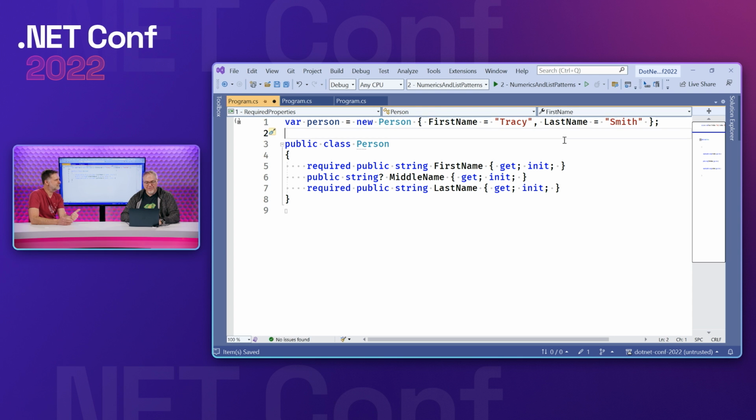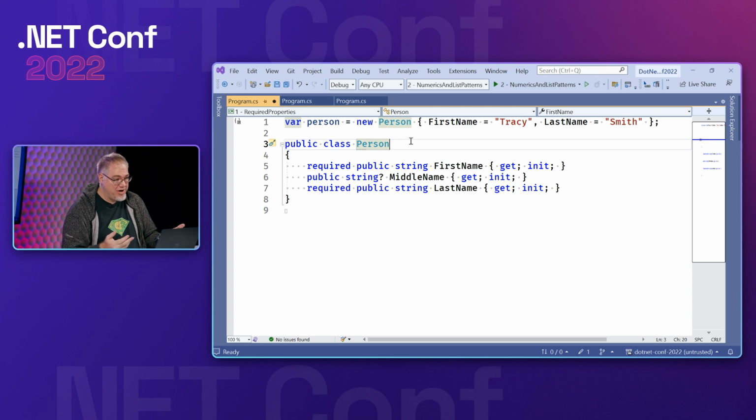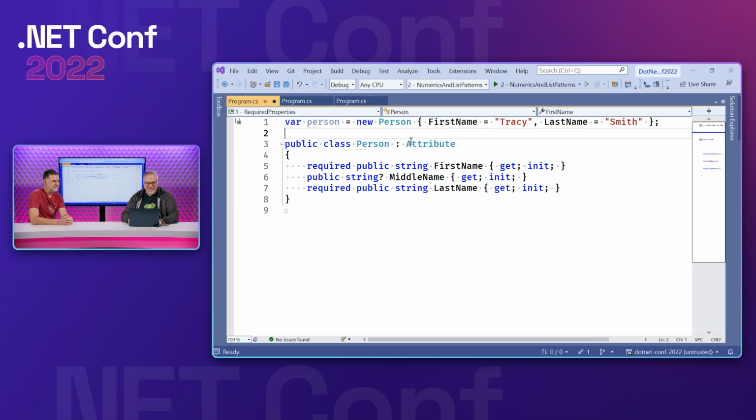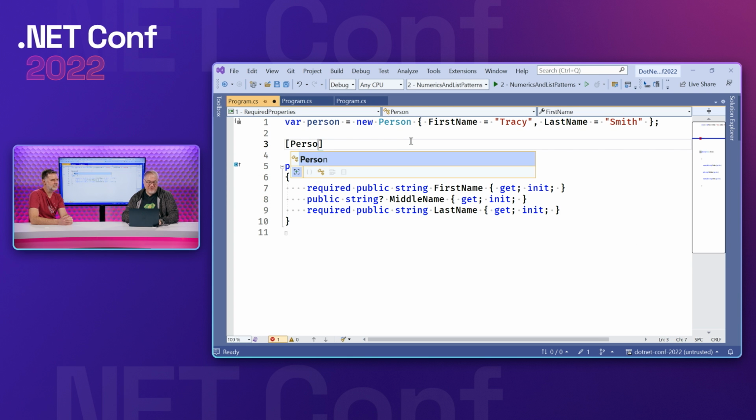Right. Now that attribute piece I mentioned earlier was kind of goofy, where it said attribute constructor. It turns out since C# 1.0, we've allowed properties to be assigned as optional parts of the initialization of an attribute. And so while doing this, it felt like we should also attack that problem as well. Since object initializers are all about initializing an object through properties, attributes also have a way to do that. It's kind of merged together. So if I were to make this an attribute, you'd see the same error. So we'll just call it an attribute.